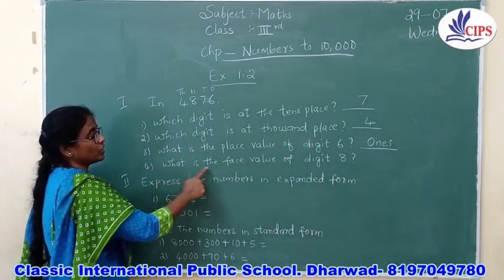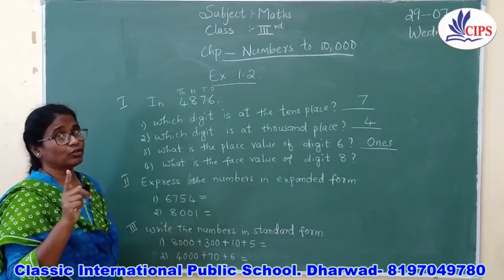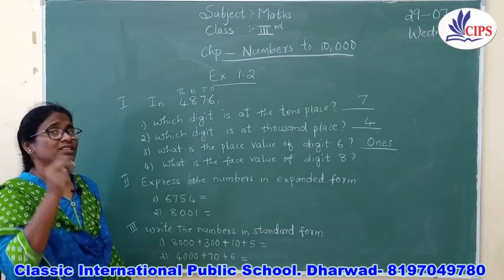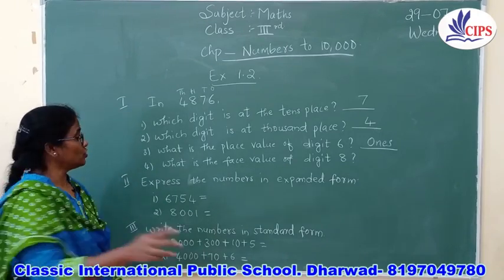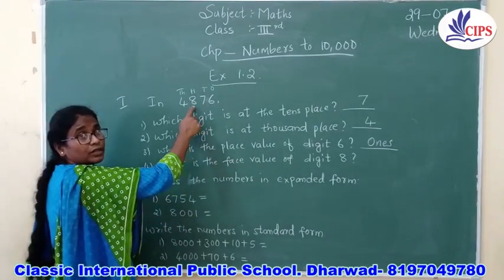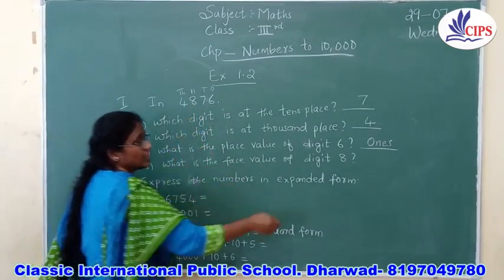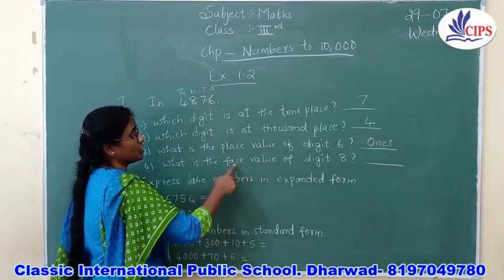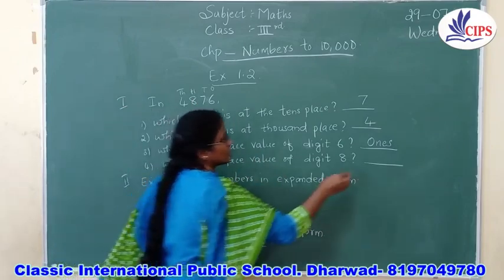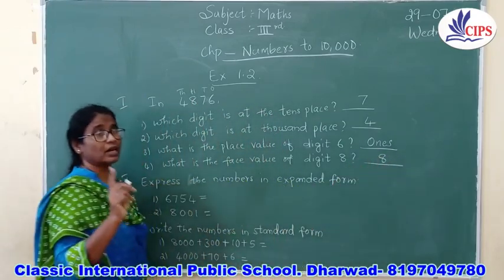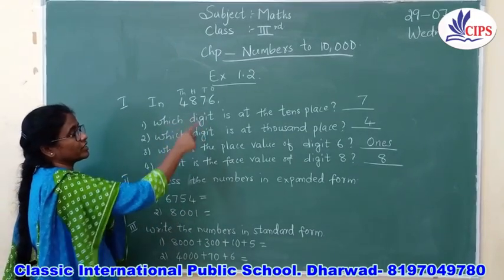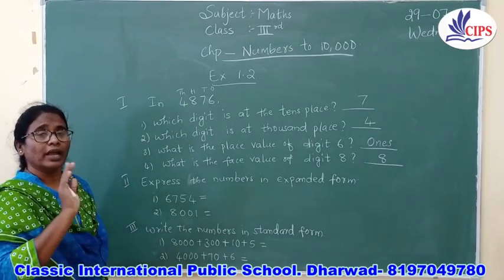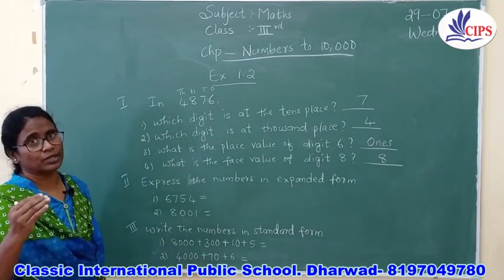Then next question is, what is the face value of digit 8? I have told you what is the face value. How you are looking at that number, how your face is looking, it is the same. It will not change. So what is the face value of digit 8? Is it hundreds, children? No, it is not hundreds, because the face value remains the same. So this is about finding out the tens place, thousands place, face value and the place value. Any number you can take and just do the examples in your rough book.